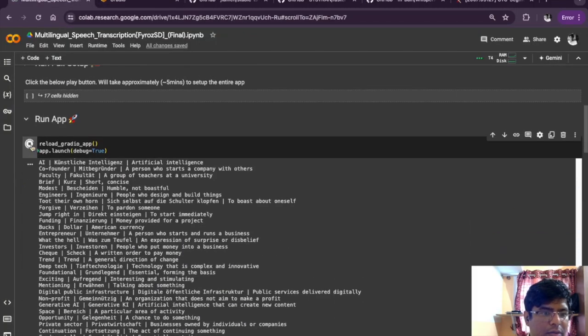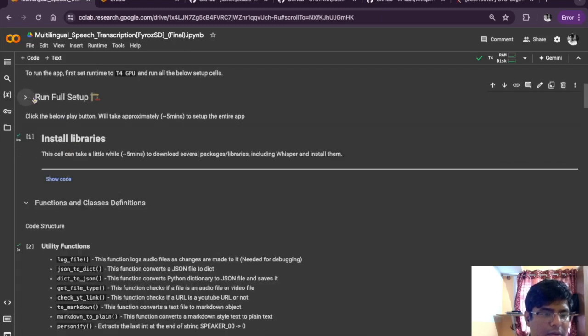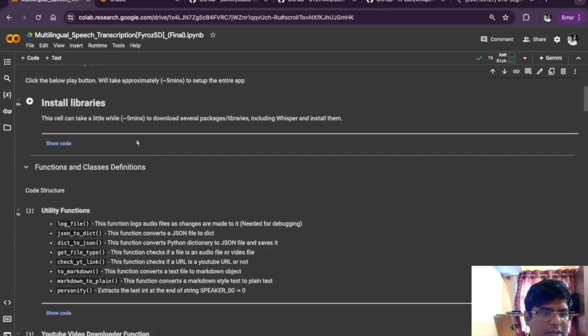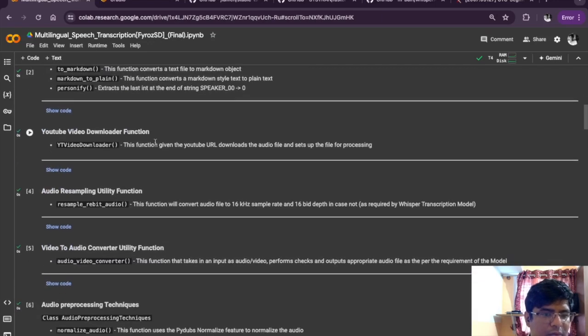Going into the code, I'll stop the app for now. And going into the code, we'll first install all the libraries. There are tons of libraries that were used to implement the code, and then I have designed some utility functions that will be used by many of the functions below.